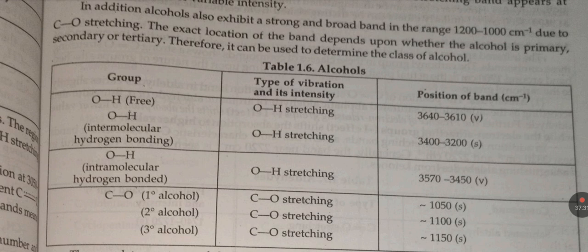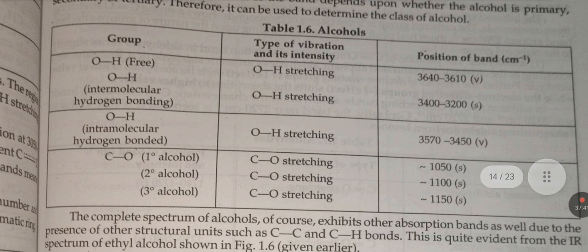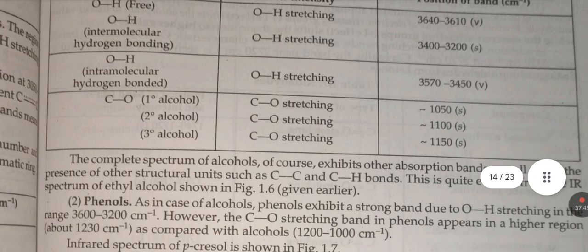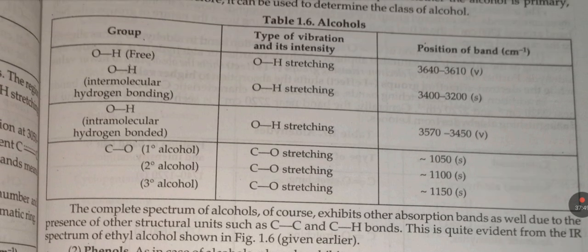The exact location of the band depends upon whether the alcohol is primary, secondary, or tertiary. Therefore, it can be used to determine the class of alcohols. This table gives the type of vibration and intensity of alcohols.